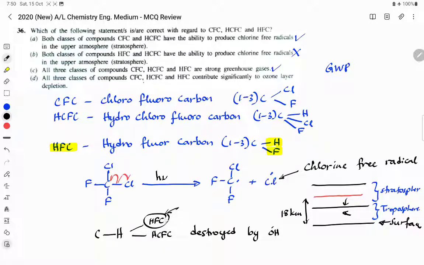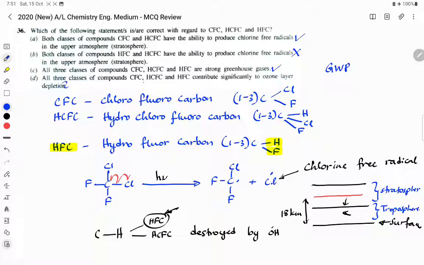The ozone depletion reactions get faster at high temperatures. I hope you can understand that.